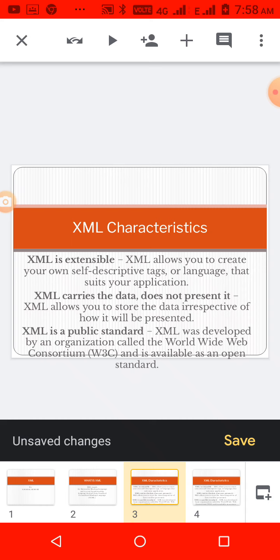And then it carries the data, it does not present it. That means it is used to store the data and we can export it. It won't give importance to the presentation of data. And then it is a public standard. It was developed by World Wide Web Consortium, W3C.